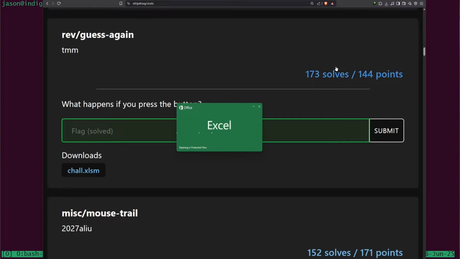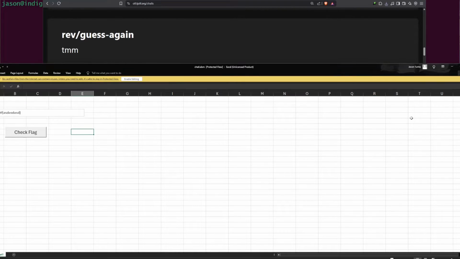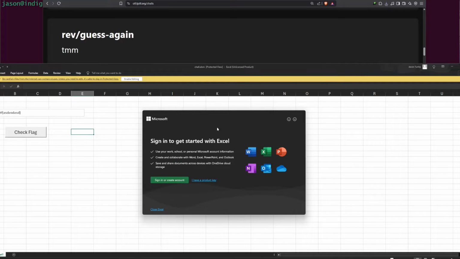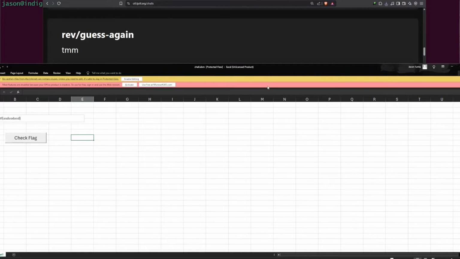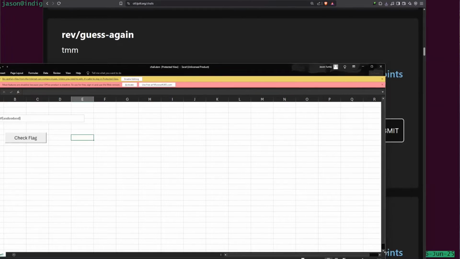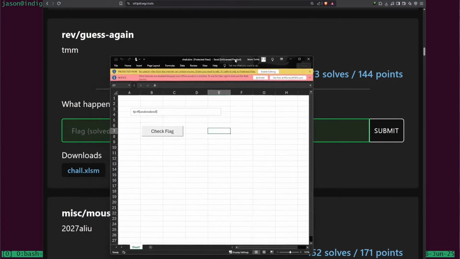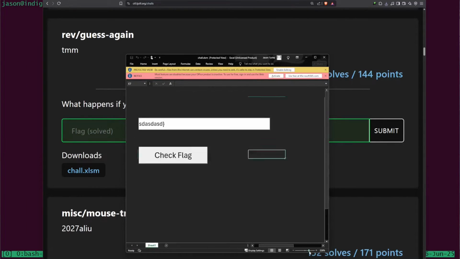I don't actually have the licensed version of Microsoft Excel, so I get this mean, ugly pop-up saying, hey, sign in to get started with Excel. So I can sign in or create an account, or I can close Excel. I don't want to do either of those things. So I'll just hit the escape key, and that will actually close out of that window.